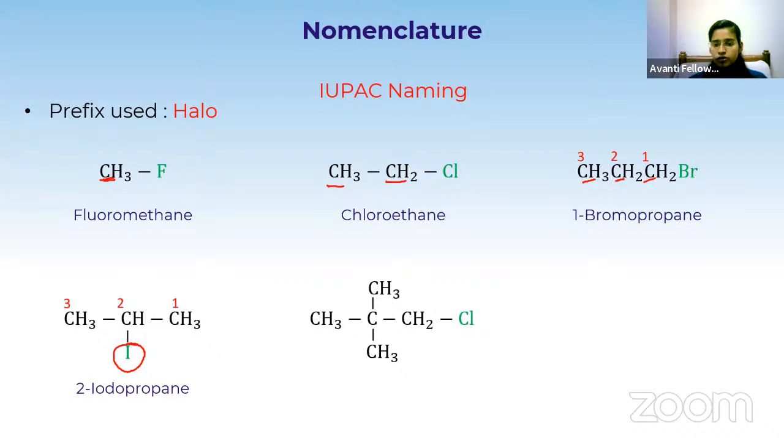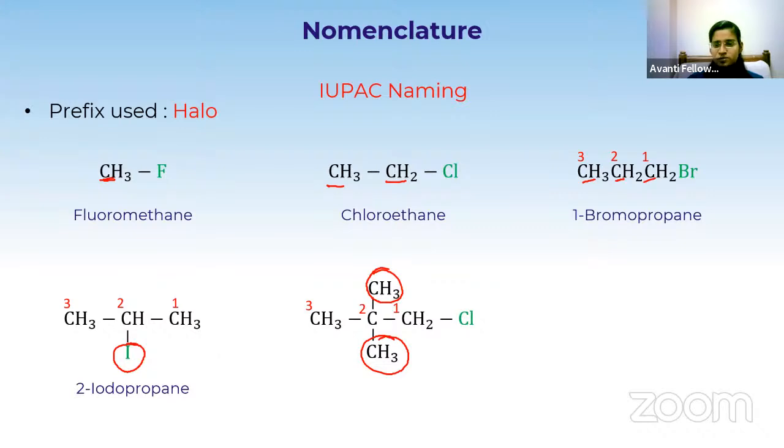What is the IUPAC name of the last compound? We have to first look into the parent chain, right? The first rule to be followed is if we have some branches, we have to find out the parent chain first of all. Which is the parent chain? The chlorine-attached chain is the parent chain. Now I have to number the carbons in the parent chain, 1, 2, 3 like this. And now this CH3 and this CH3 are the branches.